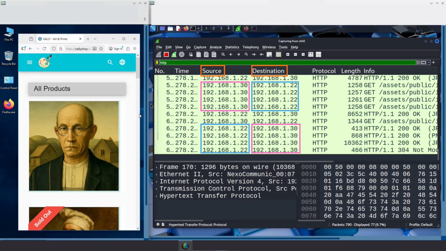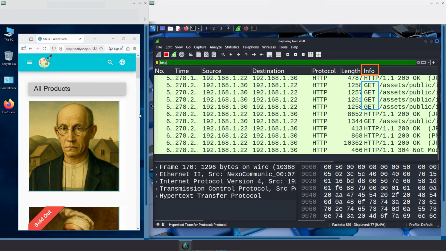Your browser doesn't just magically download a web page. It requests something, an image, a style sheet, a form, and the server answers. And the conversation continues, piece by piece, until the page is fully loaded. So what we're actually watching here is the full conversation between Joshua and Sally's server, being spied on by Kim in real time. You'll also notice HTTP methods like GET, POST, and others in the info column.